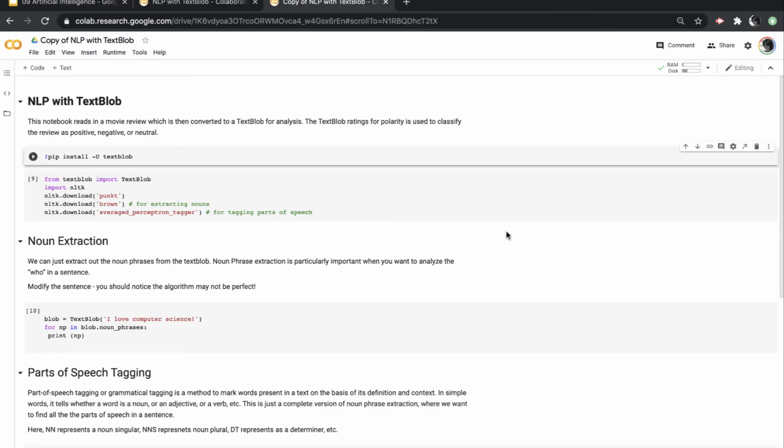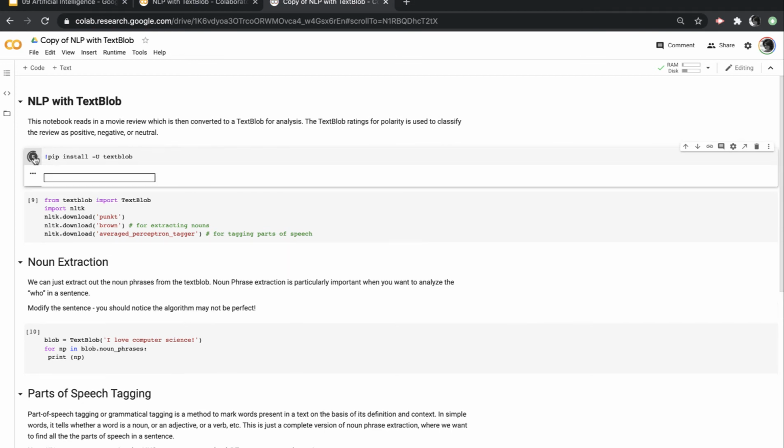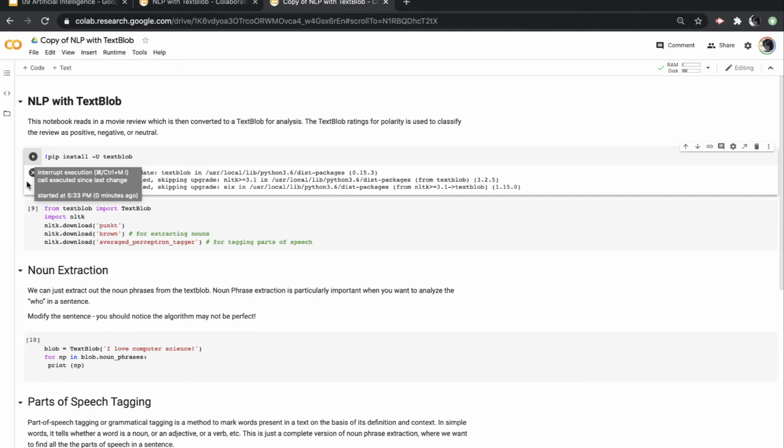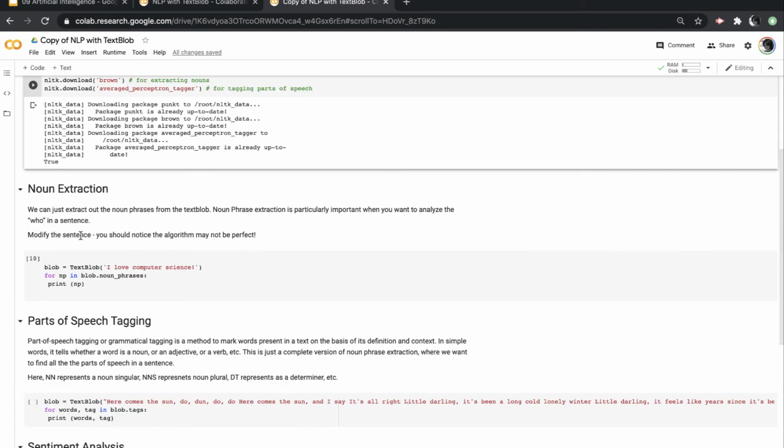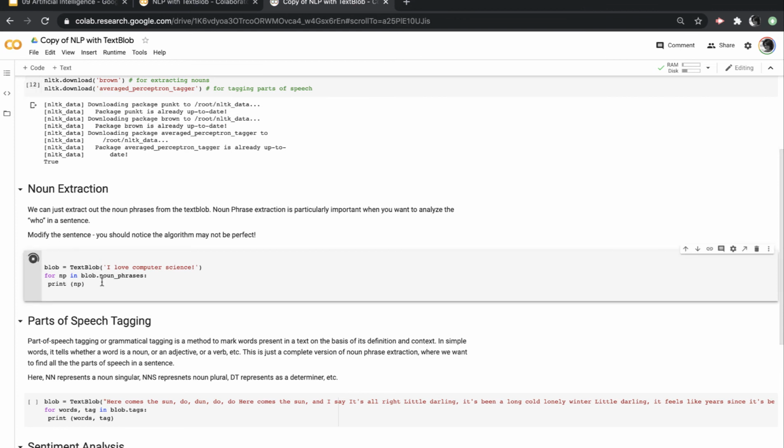Now that you have your copy, you're ready to start running this program. So first we're going to install the TextBlob library. And then we're going to import some of the functions and some of the code that we need. Then we're going to identify all of the noun phrases in a certain text using noun extraction. So I'll go ahead and run that.